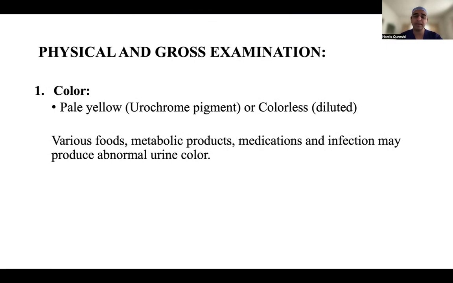The color of the urine is light amber, but it can be pale yellow or colorless if very diluted. And there are a lot of products, medicines, and infections changing the color of the urine. So they can be cloudy and milky urine: chyluria, phosphaturia, pyuria. A lot of people come with pyonephrotic kidneys with very cloudy urine, and we judge that something is going on wrong with that urine.